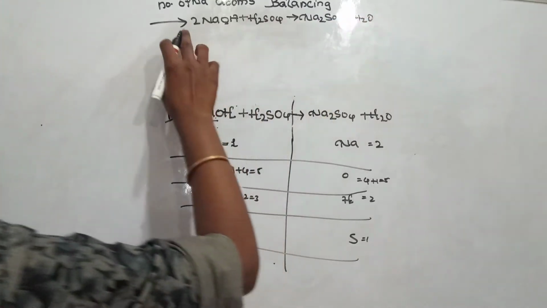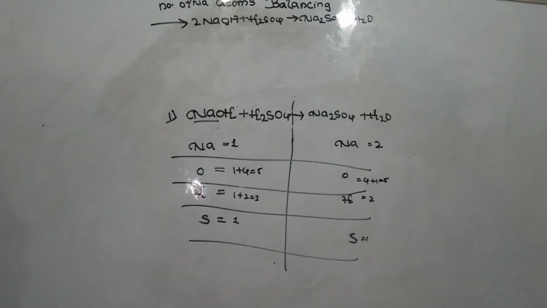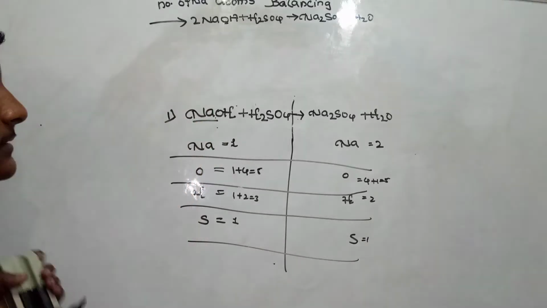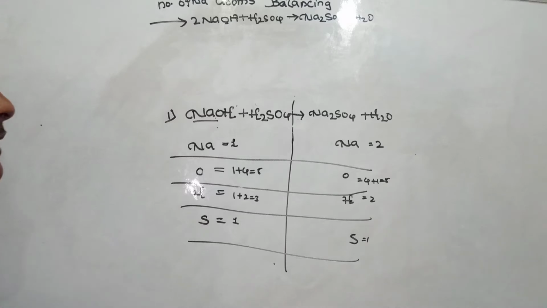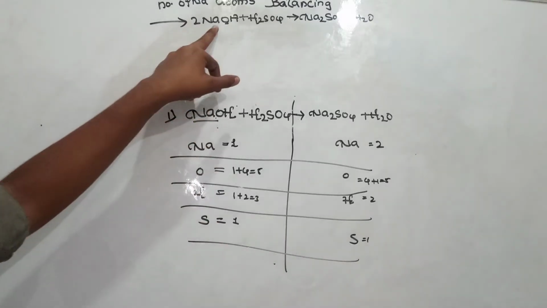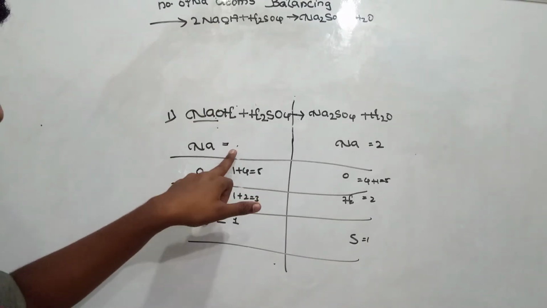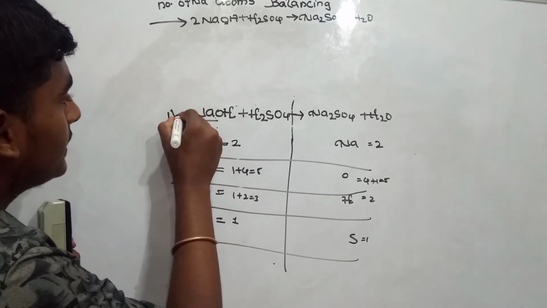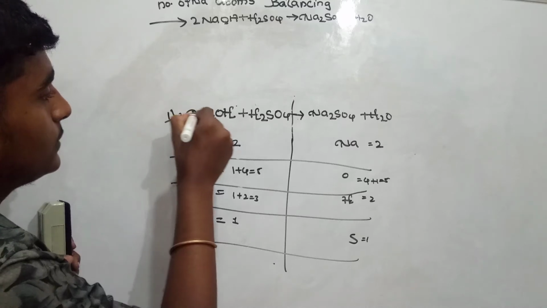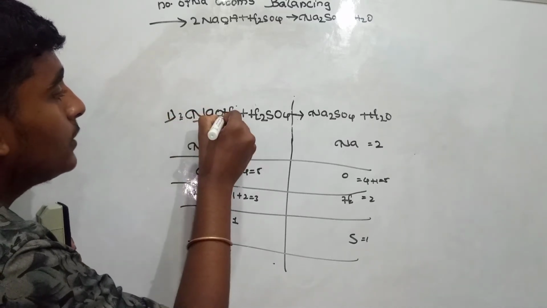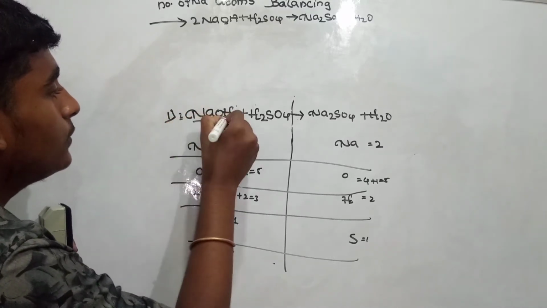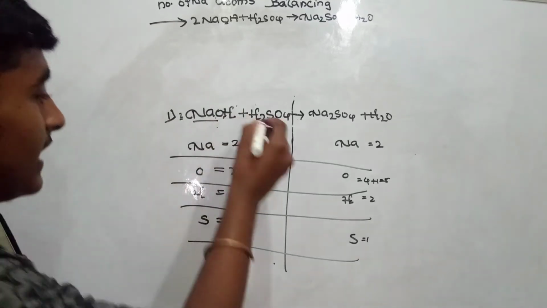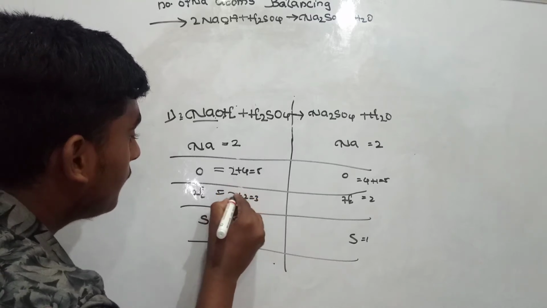H2O. So by adding 2 to the reactant side, there is 2 now here. Think of it as there is 2 here. So 2 into 1, 2. I'm just writing it as 2 now. So here, examine it as 2. There is 2 here, and 2 into 1, 2 oxygen. Here 1 is there, 2 into 1, again it will be 2. So this will be calculated as 6. And again on the hydrogen side, it will be calculated as 4.